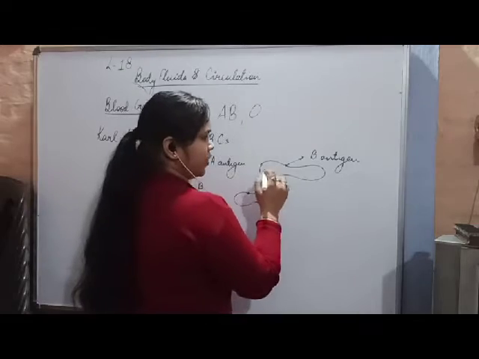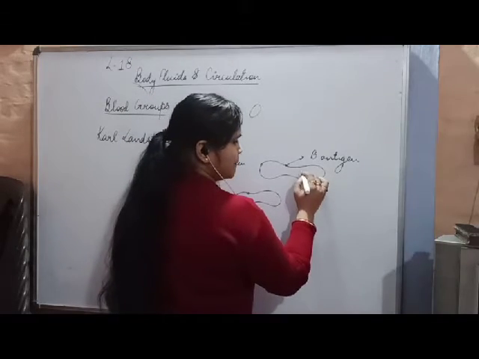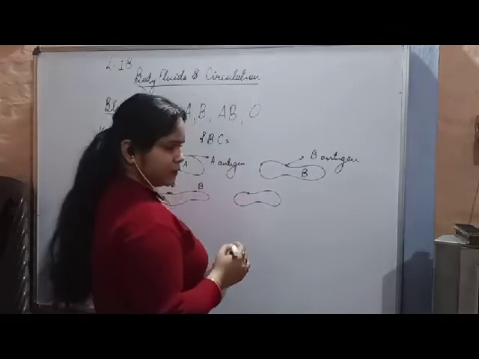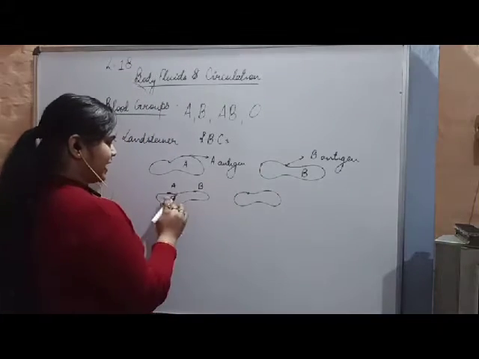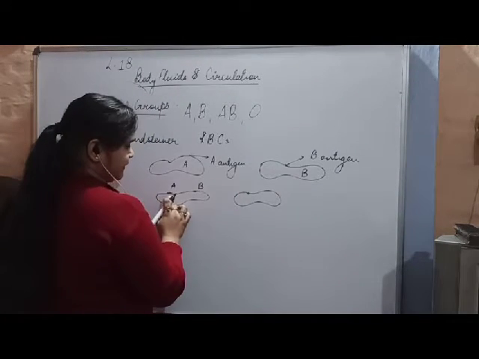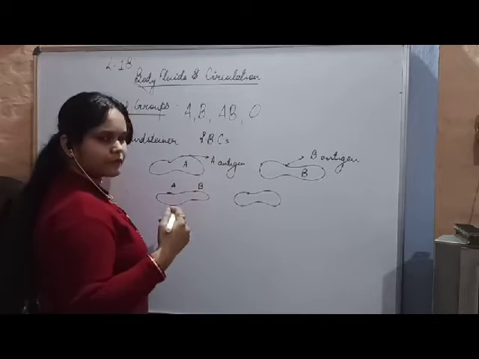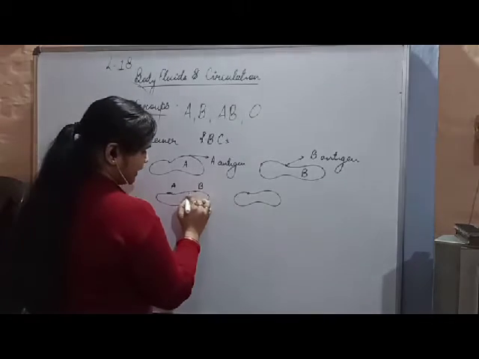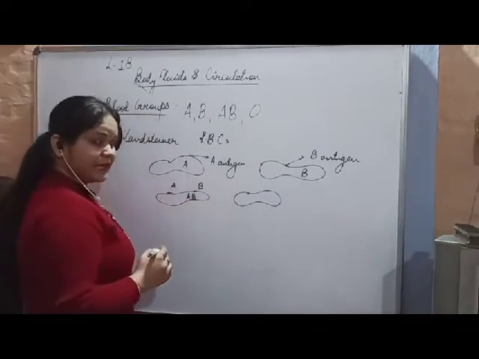Now, if B antigen is present on the RBC of a person, the blood group will be B. If a person has both A and B antigens, he will have blood group AB.